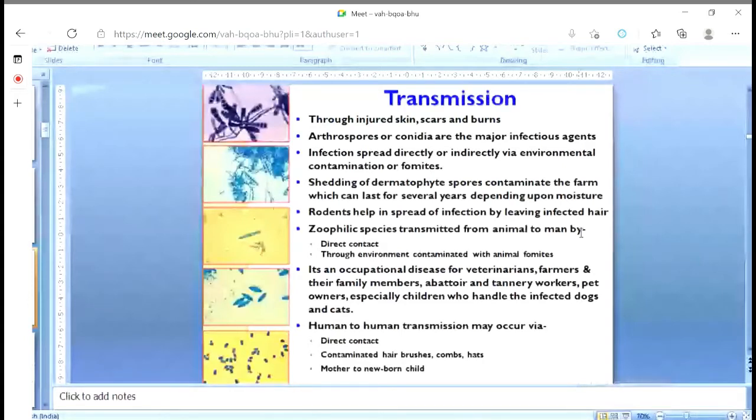Then occupational disease, as I told, it is the occupational disease of veterinarians, farmers and their family members, abattoir handlers, tannery workers, pet owners, and especially the children who handle infected dogs and cats. Human to human transmission also occurs, by direct contact, contaminated hair brushes, combs, hats, then mother to newborn child. What is the summary of that? We can summarize that fungal infection can be transmitted by most of the known routes, whatever we can understand. They can transmit from one to another.